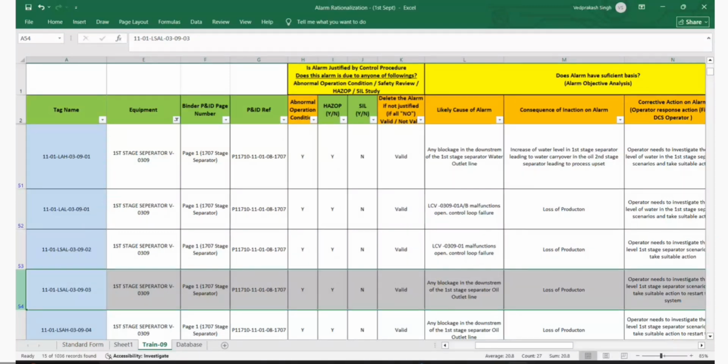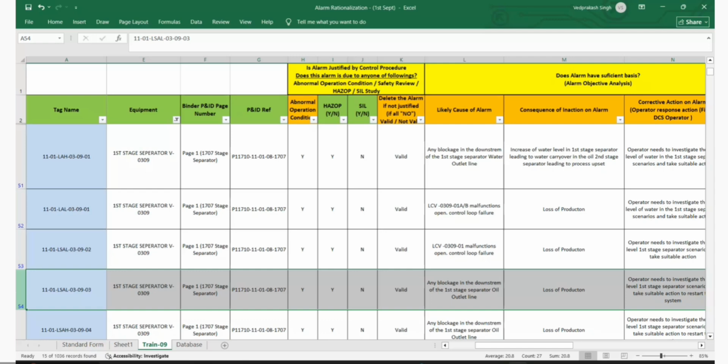The loop failure, please understand. The loop contains one level transmitter, one controller, one control valve. This is called one loop. If this loop failed, that means all three components have failed. No, any one of the devices inside this loop failed.